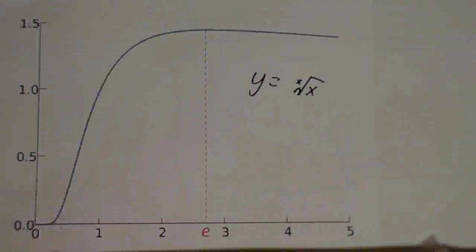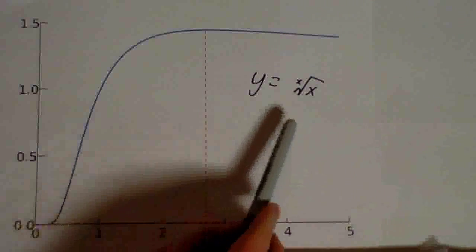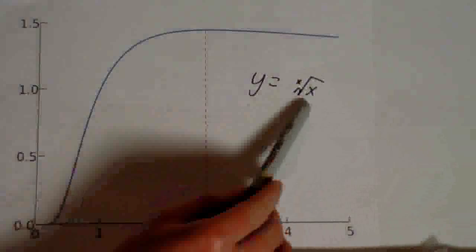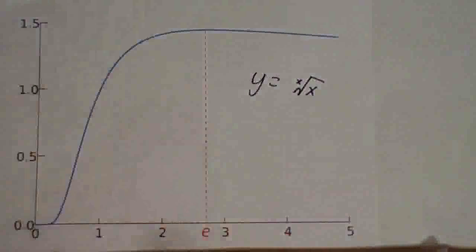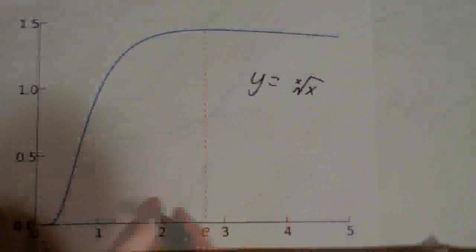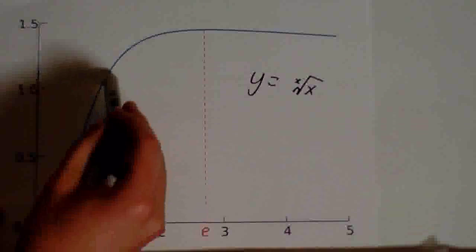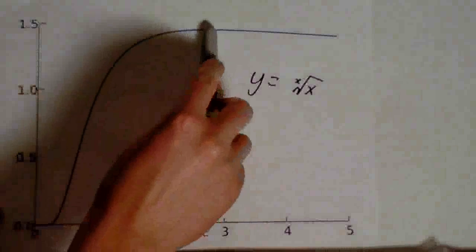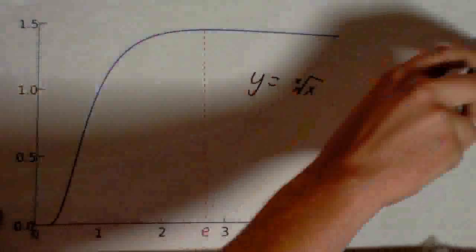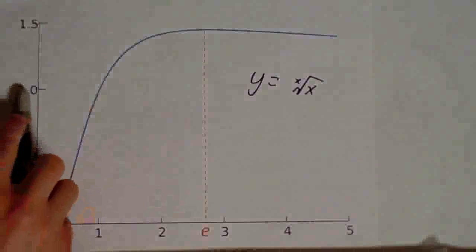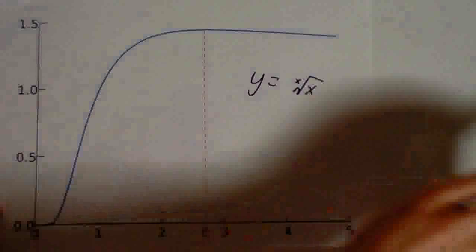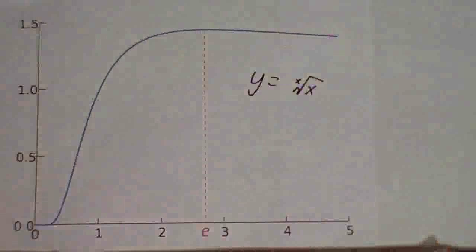Alright, let me show you one more graph. So this is a graph of a pretty interesting function. y equals not the square root of x, not the cube root of x, not the fourth root of x, but the x-th root of x. So that's where it gets this funky shape. It starts out pretty small, gets up, gets to a highest point, and then if you keep on going and going and going, it's going to be going down. And it's going to be getting closer and closer to a value of 1. So as x approaches infinity, y approaches 1.